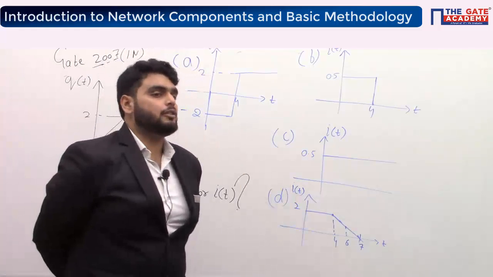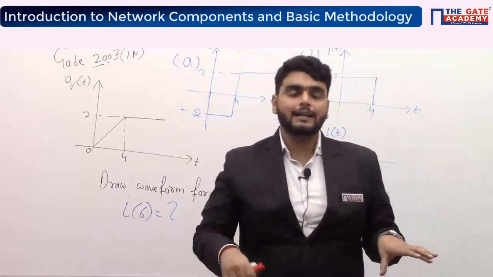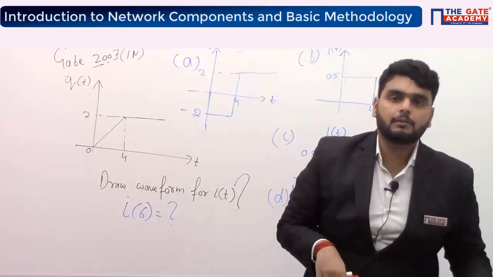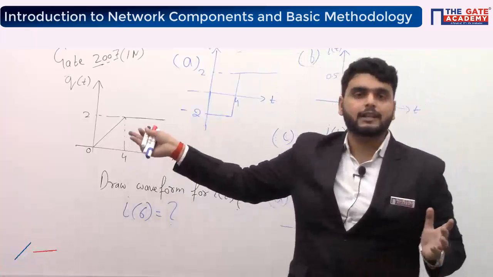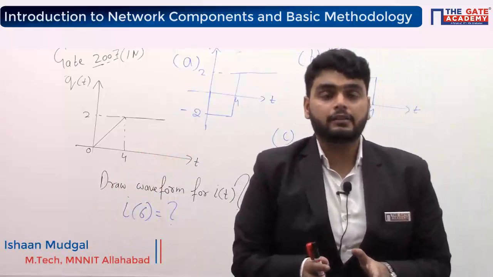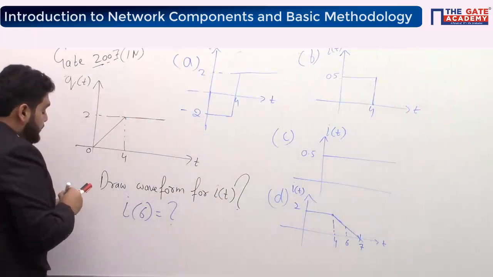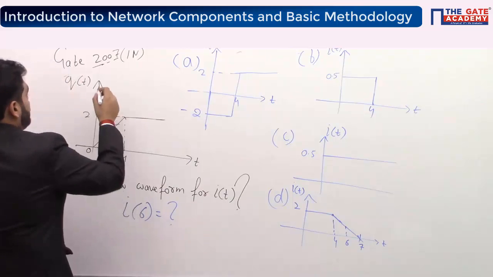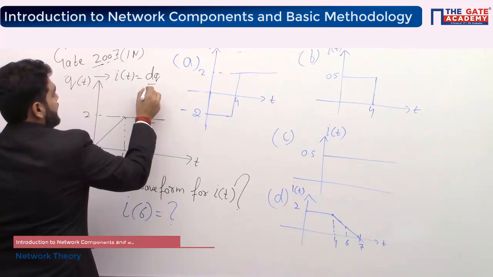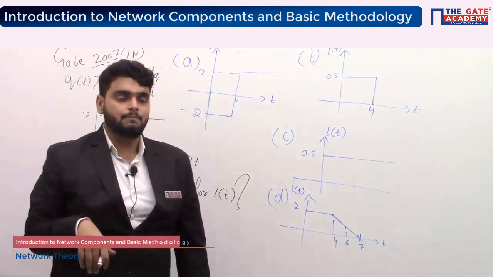This question is basically the combination of both network and your signaling system. So if you have done the signaling system, you can solve this question in just 10 seconds. Okay, so most of you got the right answer, B. We have to find out the current i(t). So we just know what we mean by i(t). i(t) is dq by dt, which means differentiation of charge with respect to time.